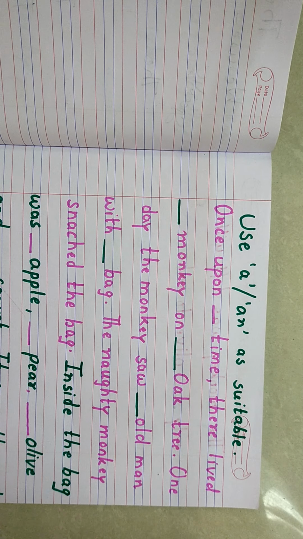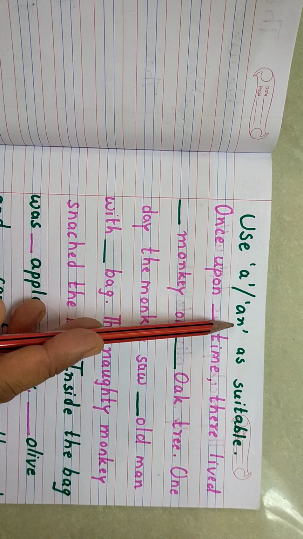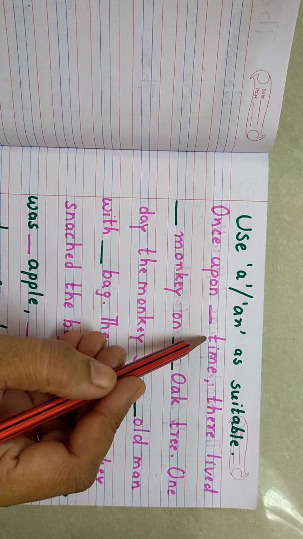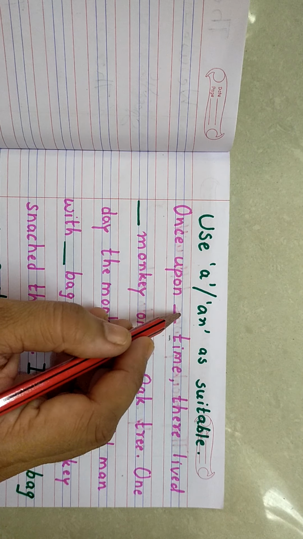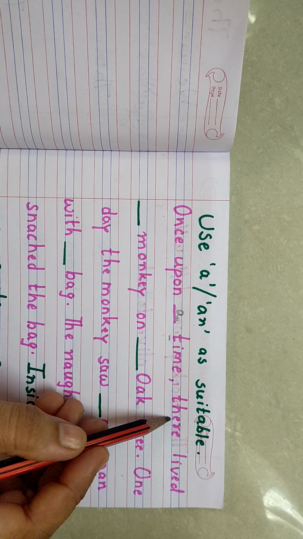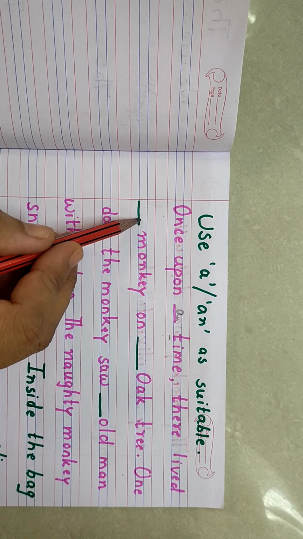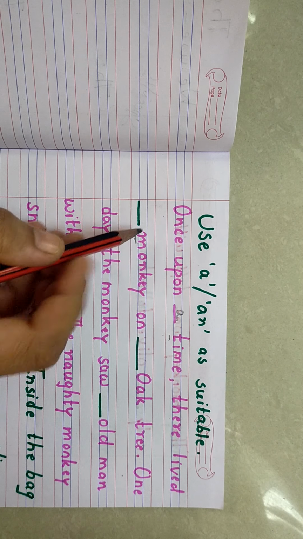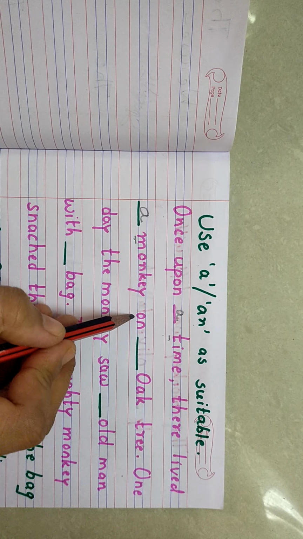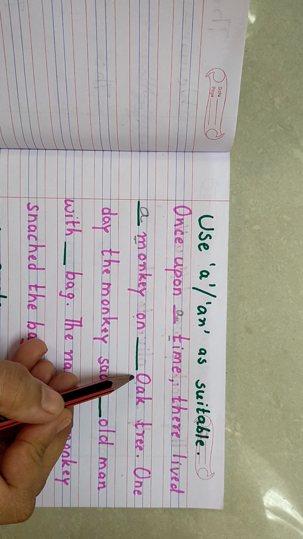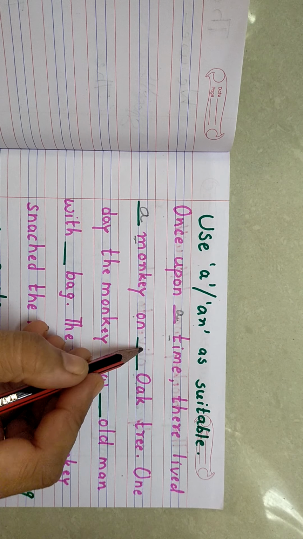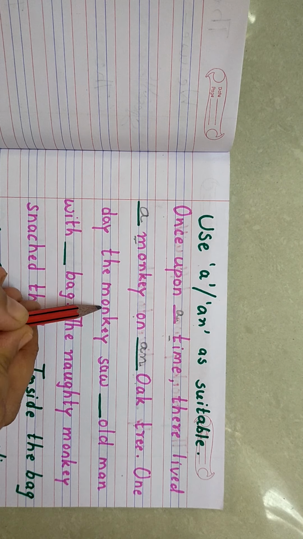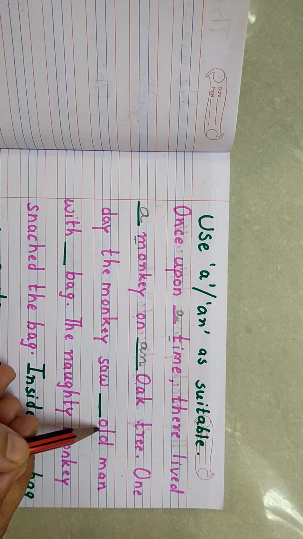Now here is one story where we have to put A and N. Once upon a time, T is a consonant. So once upon a time there lived a monkey. M is a consonant. So a monkey on an oak tree. O, that is a vowel. So an oak tree. One day the monkey saw an old man.